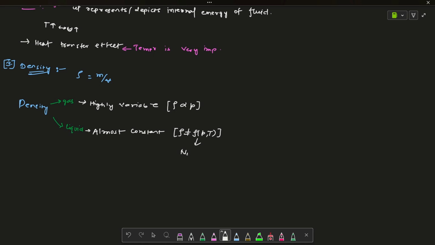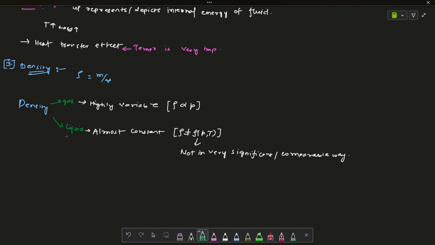However, it is, but not in a very significant or comparable way. If you increase the pressure by a factor of 220, the density in the liquid will increase by only 1%, so it remains almost constant.